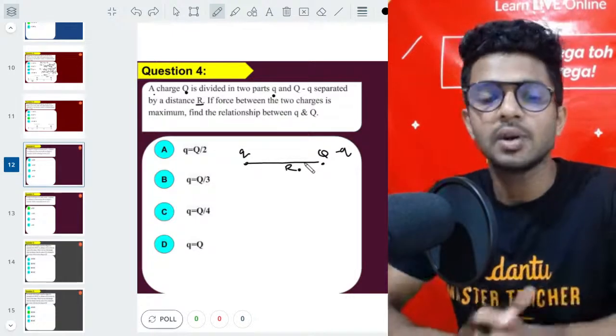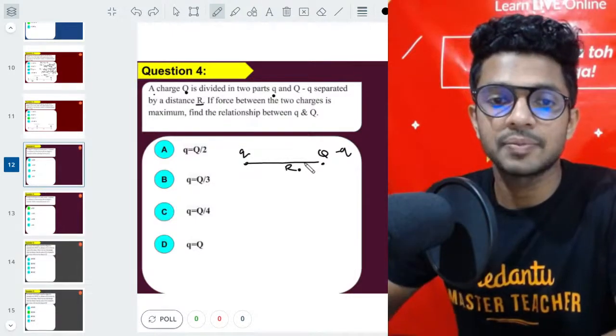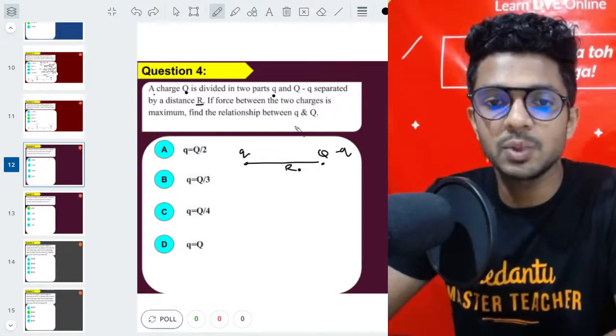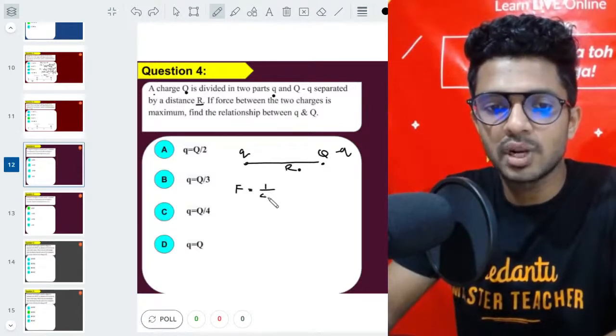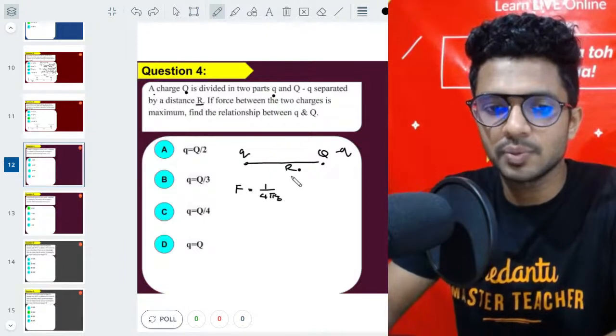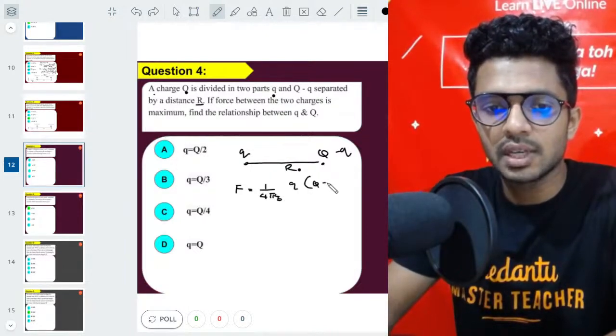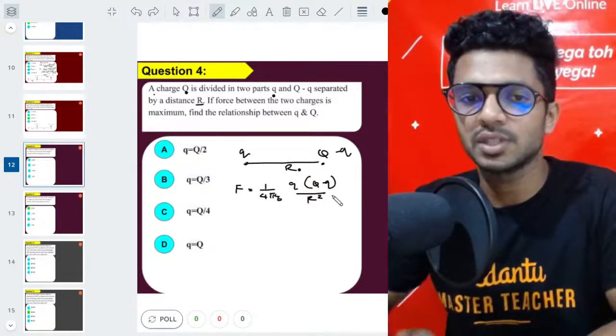Till here I hope everyone did this. Now what is remaining is, the force between the two charges. Let's write the equation for force. That's 1 by 4 pi epsilon 0, q into Q minus q, divided by r square. This is the equation for force, right?